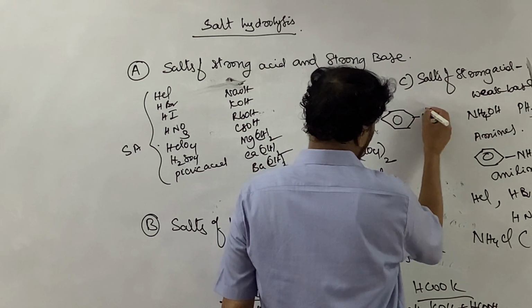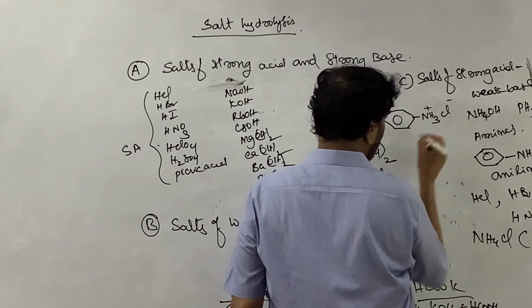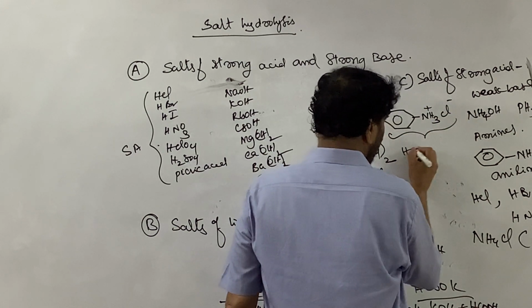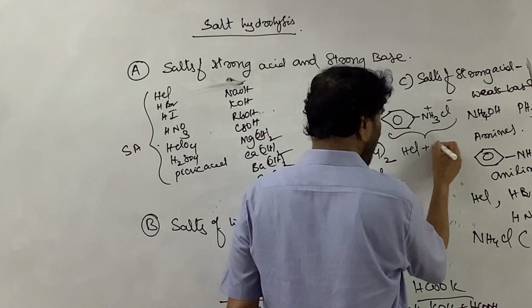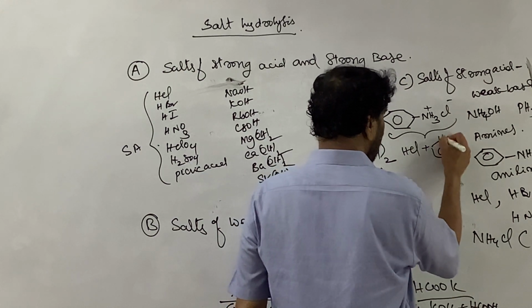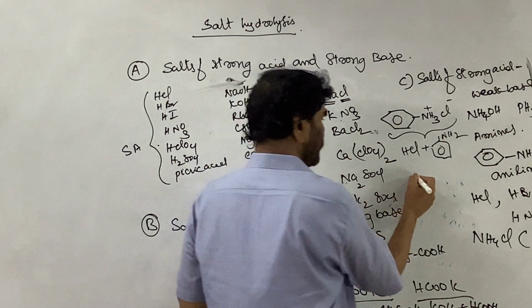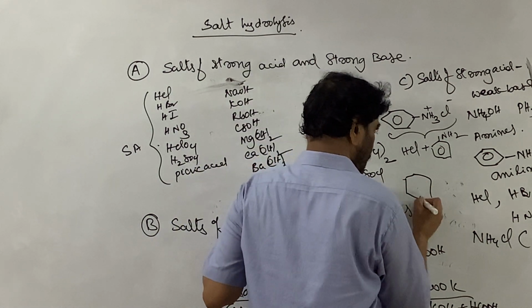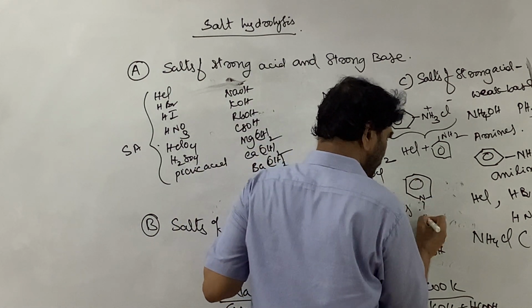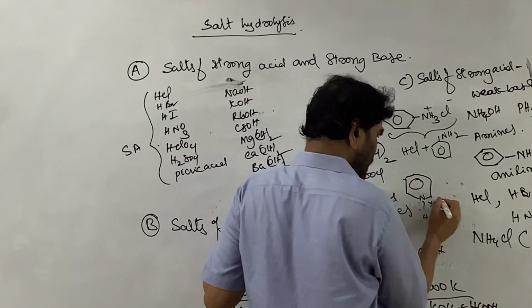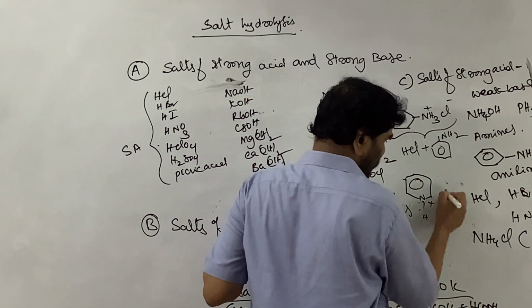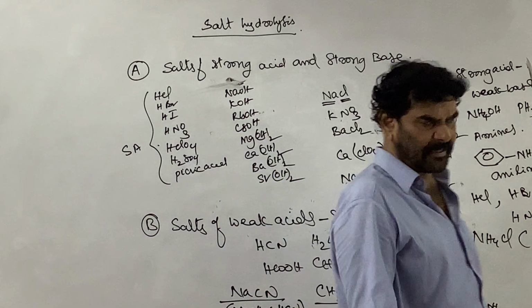Anilinium chloride is formed due to the reaction between HCl and aniline. Aniline is a weak base, an organic base. This is pyridinium chloride. Pyridine is the weak base, and HCl is the strong acid.